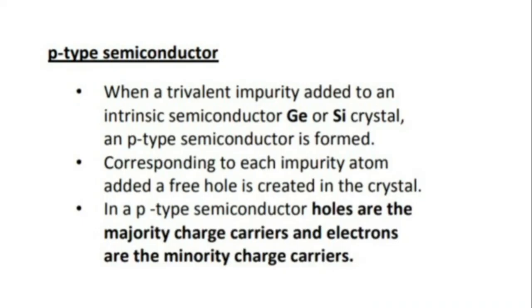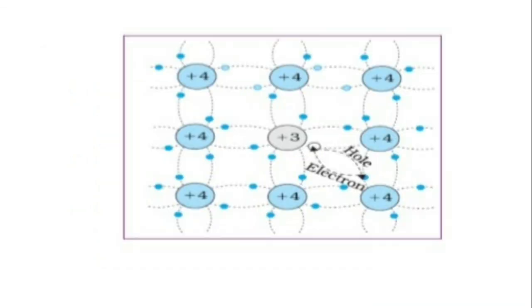Now coming to P-type semiconductor, it is produced when a trivalent impurity is added to an intrinsic semiconductor. Corresponding to each impurity atom added, a free hole will be produced in the crystal. In a P-type semiconductor, holes are the majority charge carriers and electrons are the minority charge carriers. And as you can see, the holes are produced.